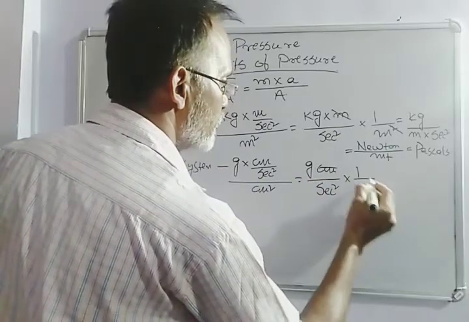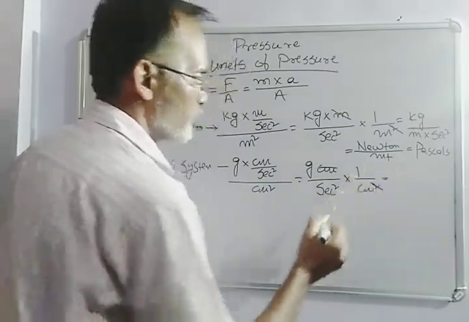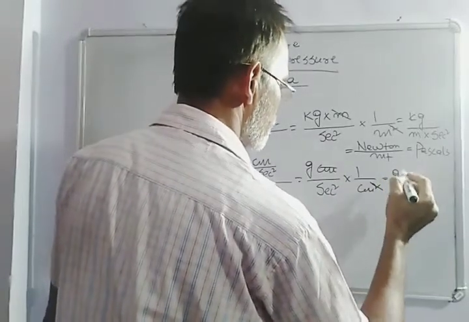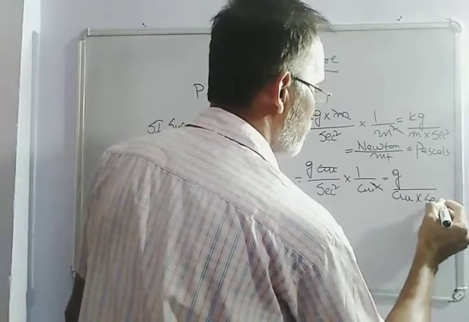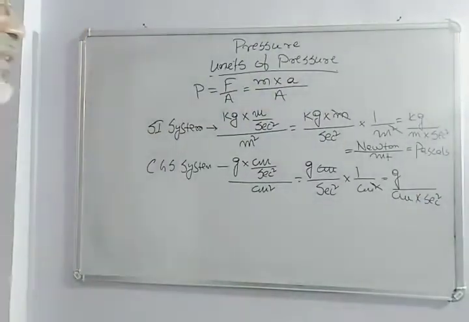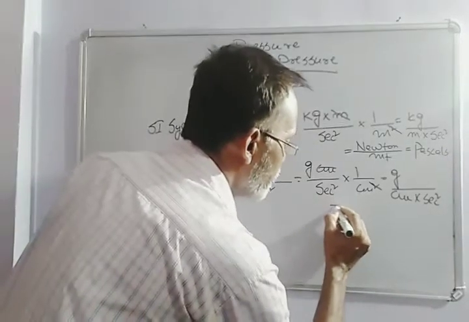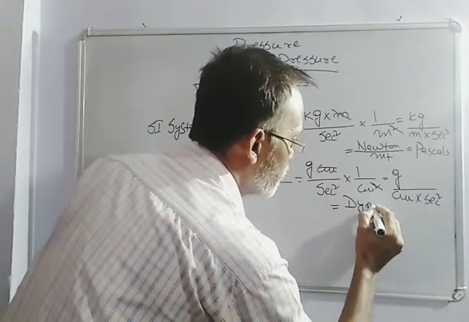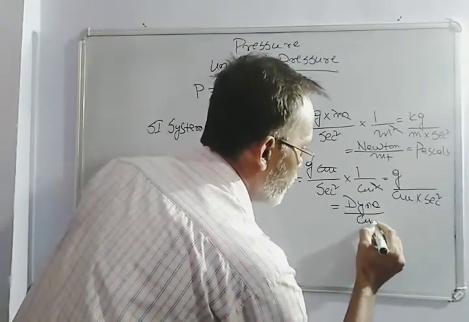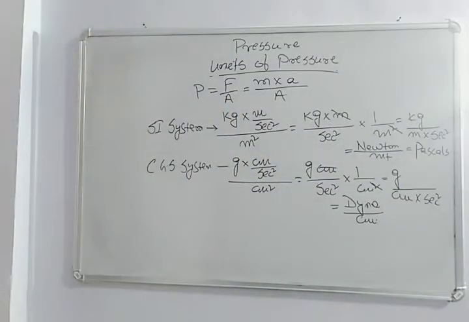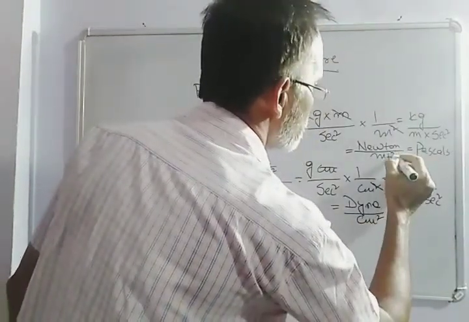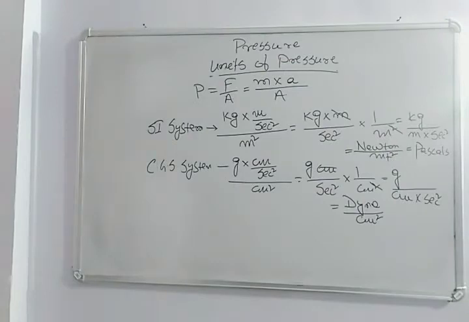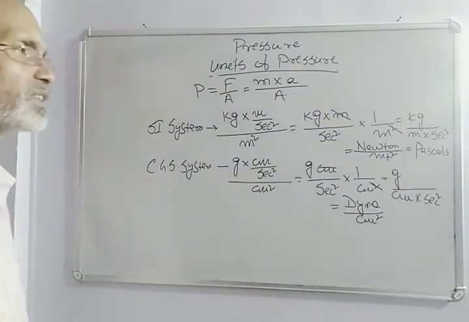So centimeter square cancels. So this is equal to gram by centimeter into second square, which is equal to dyne per centimeter square. So this is the CGS system.